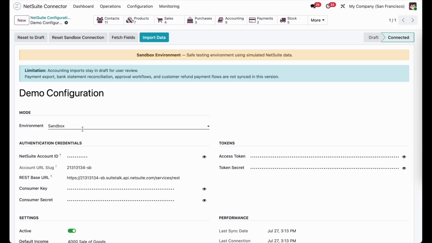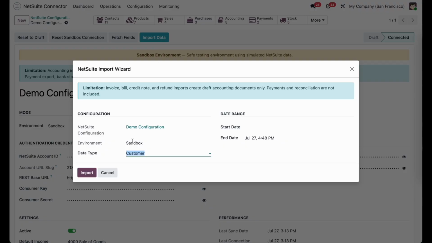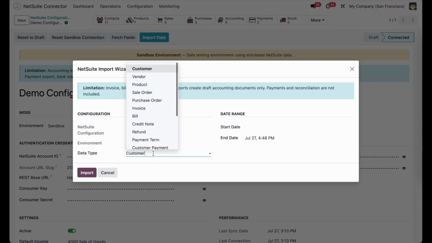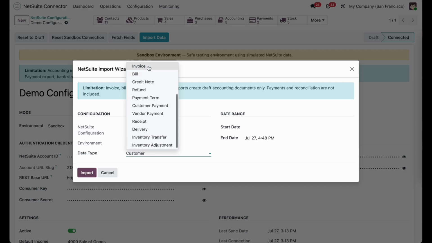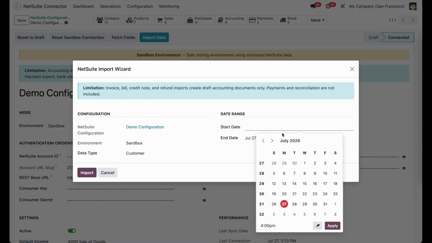Here is a sandbox environment for the NetSuite configurations. Accordingly, we have import data, and here is a data type for the import records. Here are customers, vendors, products, sales, purchasing bills, credit notes, and other operations as well. We can also import the data range-wise.